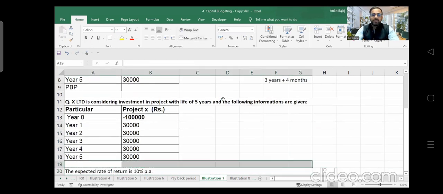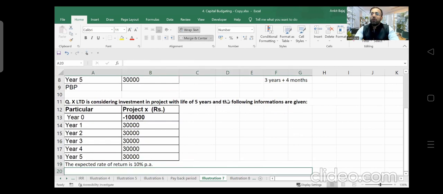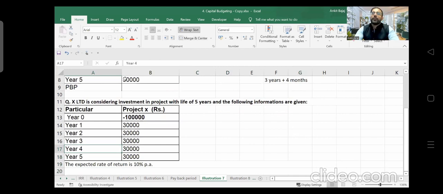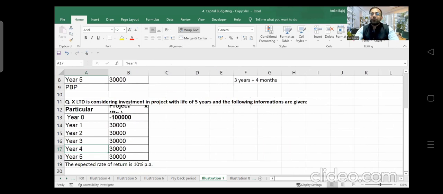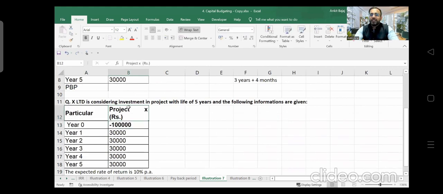Here, if you see in this question, discounting rate is given. Are you able to understand? Now, if we want to find out the payback period with discounting, we have to calculate the present value first, right? We have to calculate the present value of cash flows first. So we will be calculating the present value of cash flows.